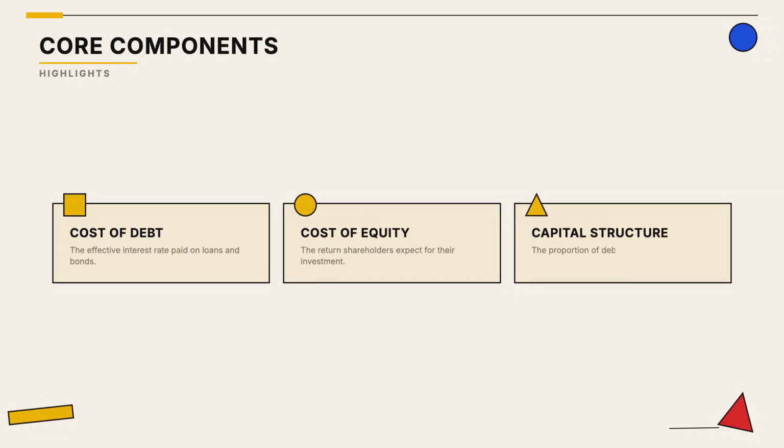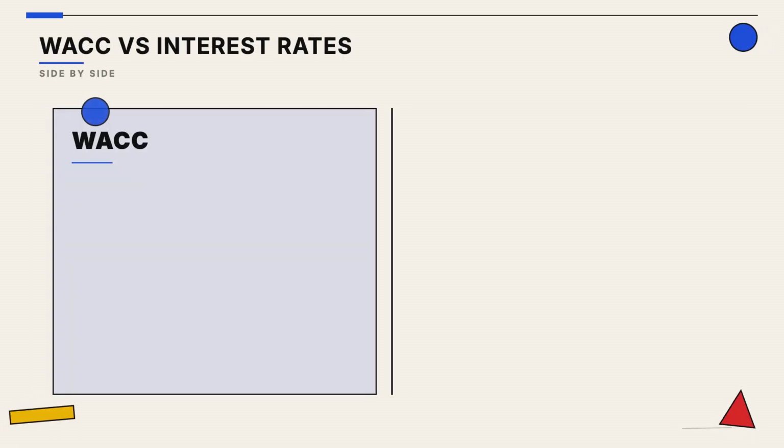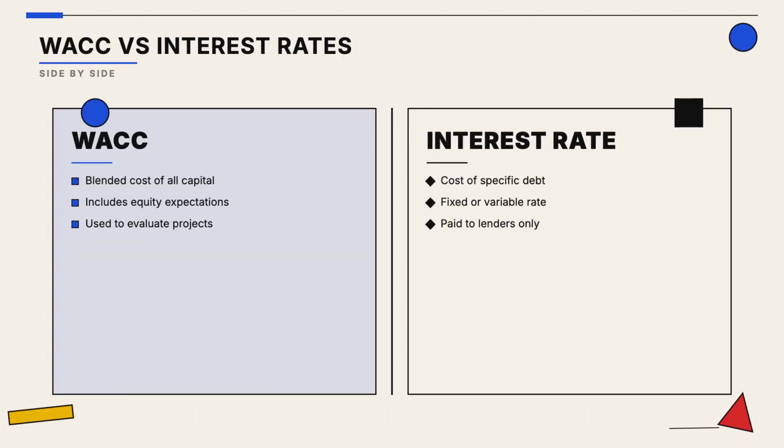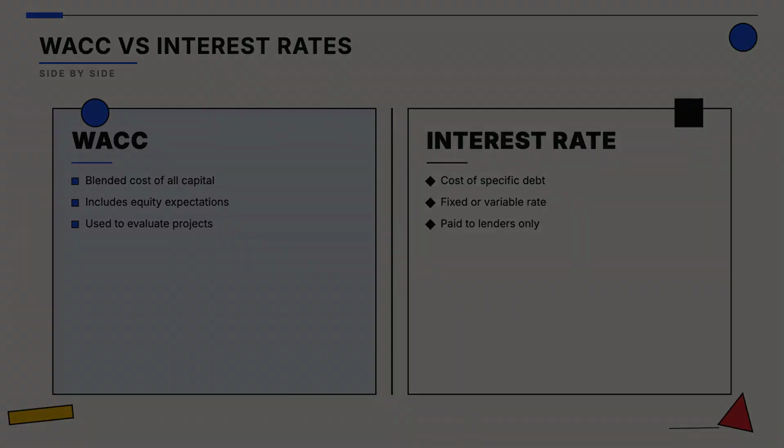These three pieces determine the final percentage. Debt is usually cheaper but riskier, while equity is more expensive for the company. Don't confuse WACC with a simple loan interest rate. WACC accounts for the total cost of ownership, including what shareholders demand.